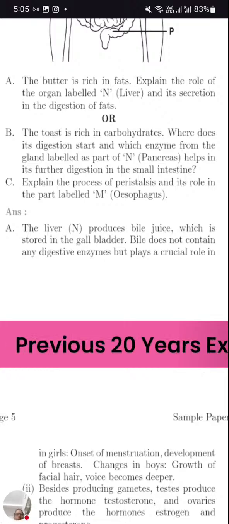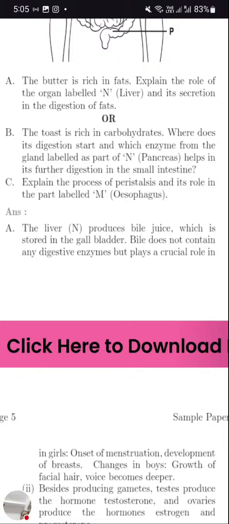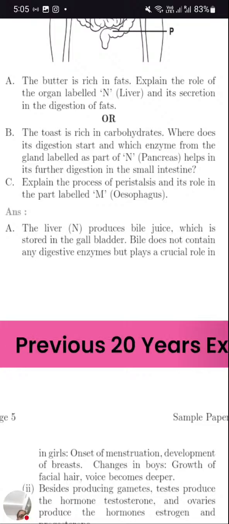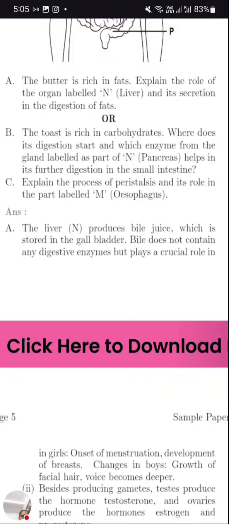There the digestion gets completed: emulsification of the fat, and finally the emulsified fat gets digested by lipase to fatty acid and glycerol, and trypsin helps in the digestion of peptones to amino acids, the final digestion of the protein. So, we completed.